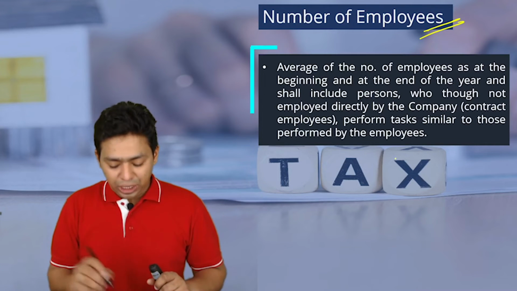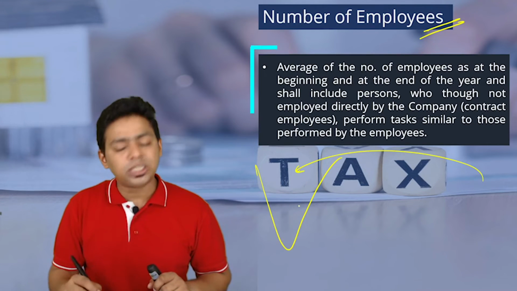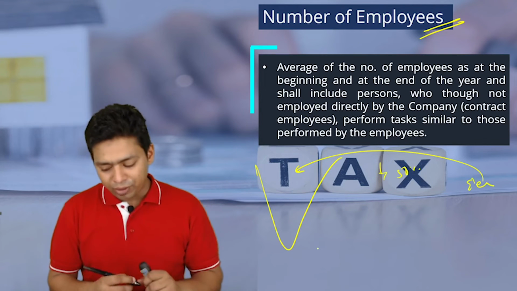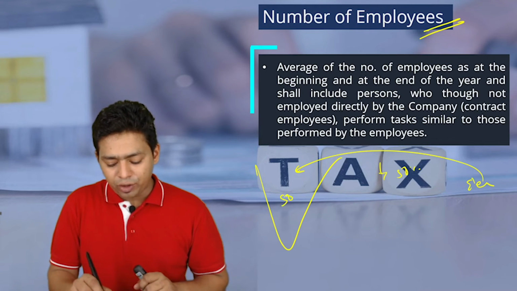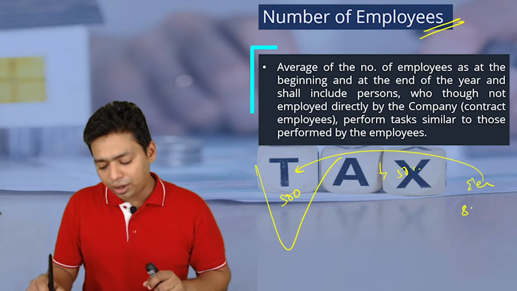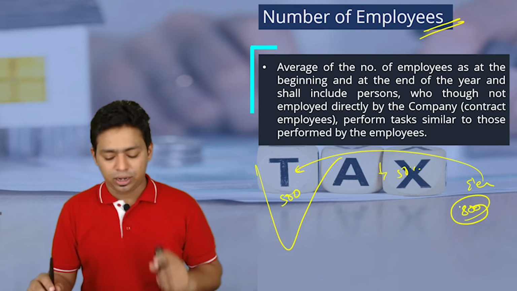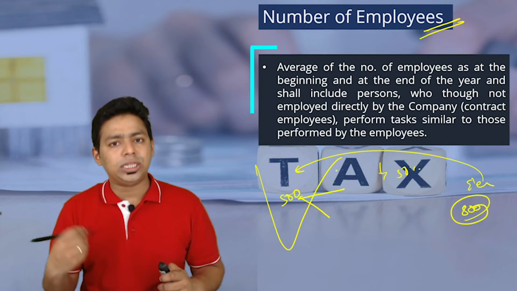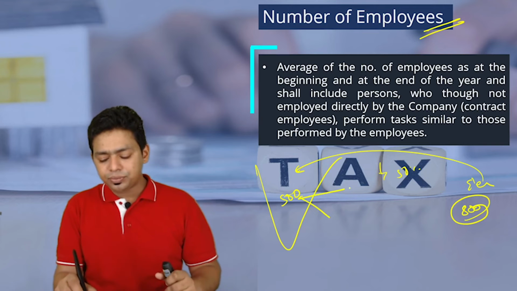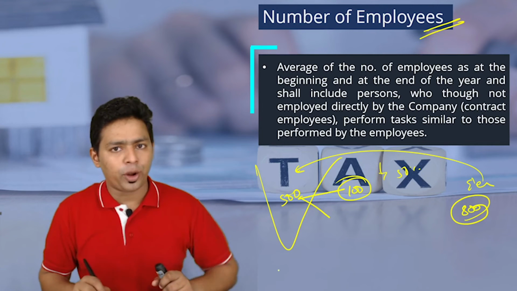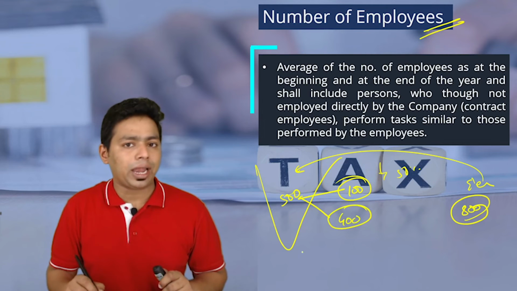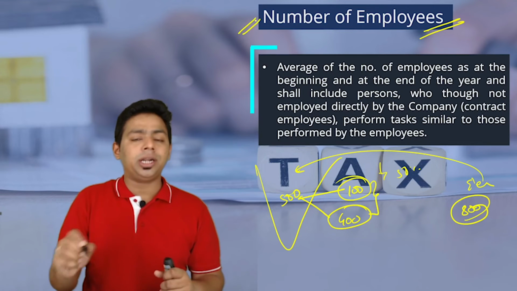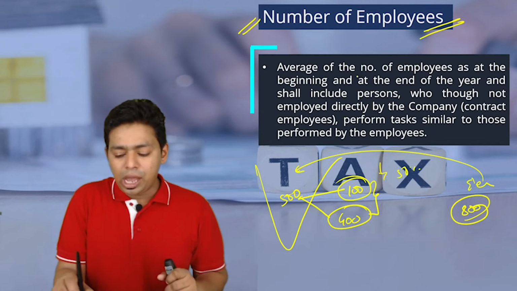So number of employees, if and only if less than 50% of their employees are working in India. So what planning people will do, they need a total of 500 workers in India, total 500 out of 800. Okay, total workers that they are having is 800. Out of that 500 they need. So for tax manipulation purpose, or to escape from this particular condition, what these people would have done, they will show only 100 workers are appointed from India and 400 workers are contract laborers, and these actual 500 workers are performing the same task.